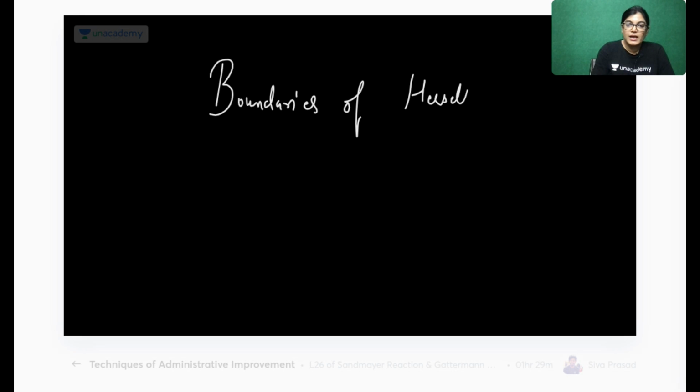Let's write down the boundaries of Hesselbach's triangle or inguinal triangle.